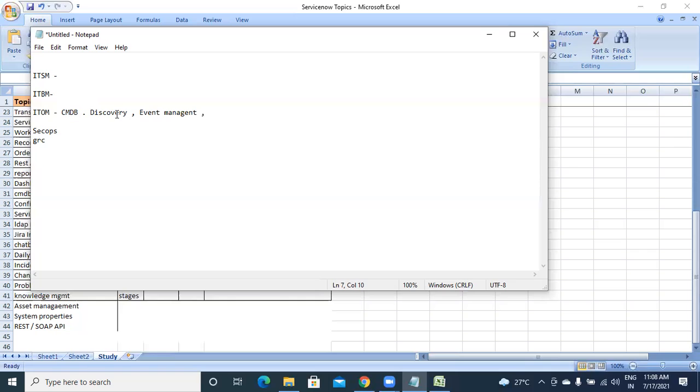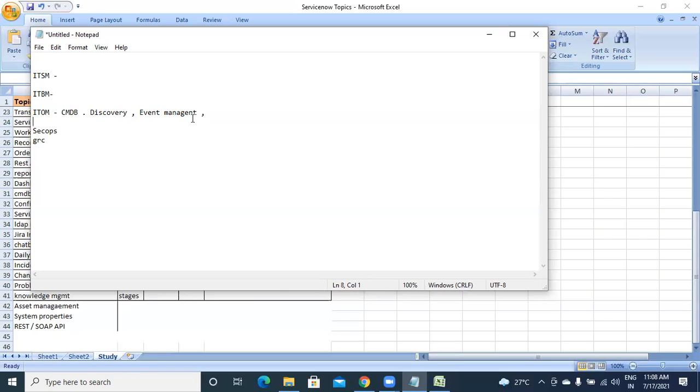In this we will schedule something, and automatically it will check. If we have some hundred configuration servers, it will check which are up and which are running. Sometimes servers automatically go down, so it will automatically notify us of the count of servers that are down. Then we have to check why those are down. That is the purpose of discovery.